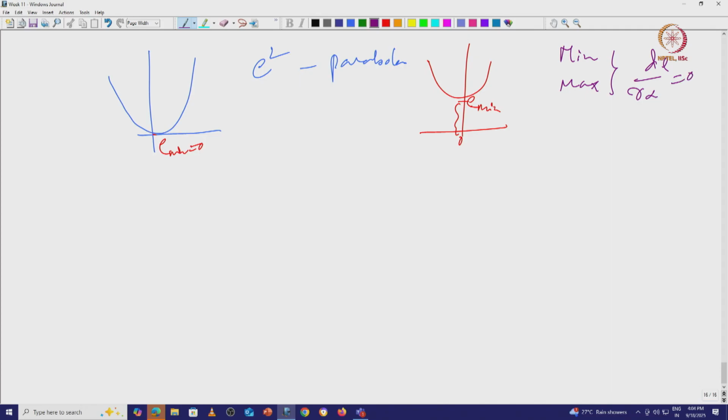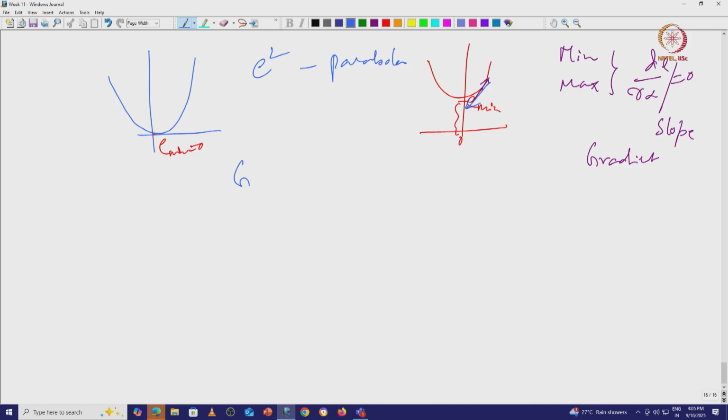Now, this dE by d alpha, if alpha is a parameter, this is actually the slope or gradient, like this at this point, gradient. Suppose instead of this I do this, I calculate the gradient but move in this direction.